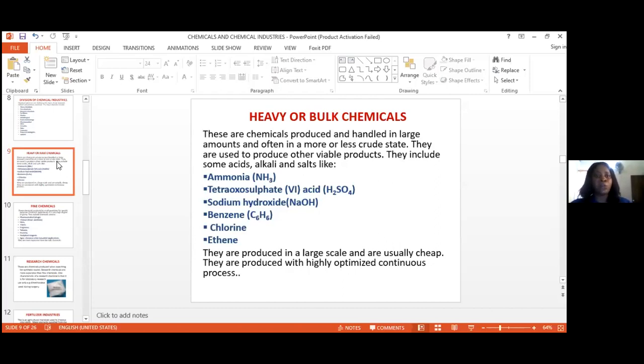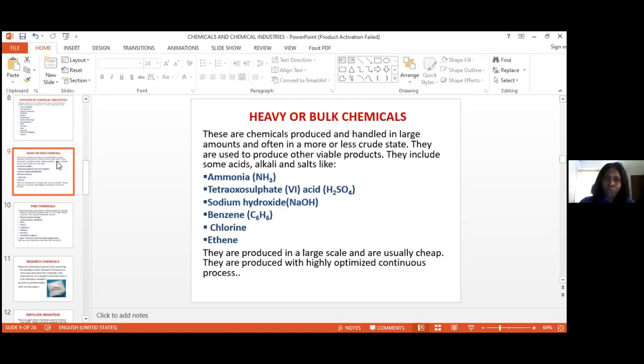Now they include some acids, some alkali, and also salts, like ammonia, like tetraoxosulfate 6 acid, like sodium hydroxide, like benzene, like chlorine, and like ethane. All these are produced on a large scale and they are usually what? Cheap, because they are of low degree of purity. And they are produced with highly optimized continuous process. So that is what the heavy chemicals are all about.